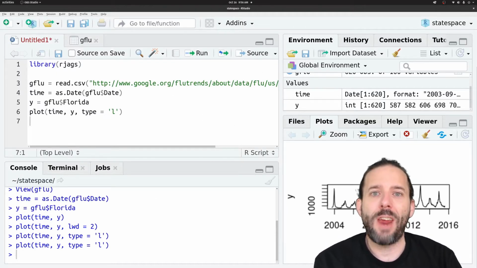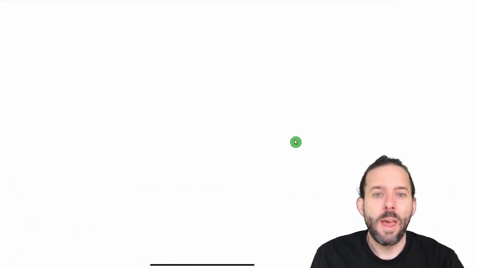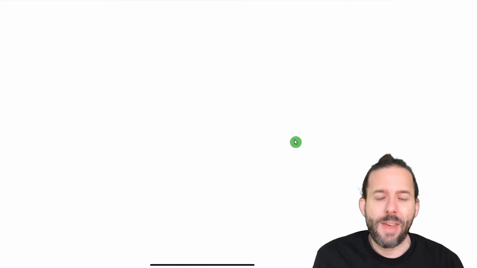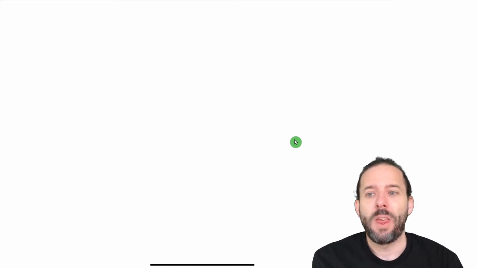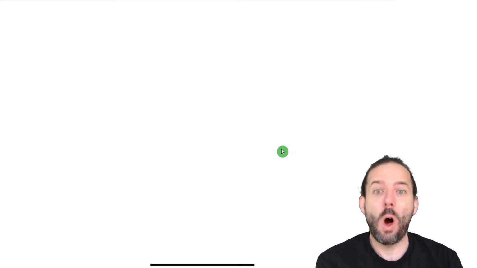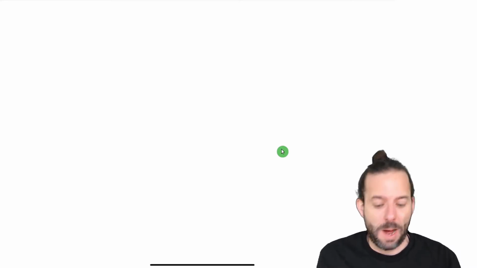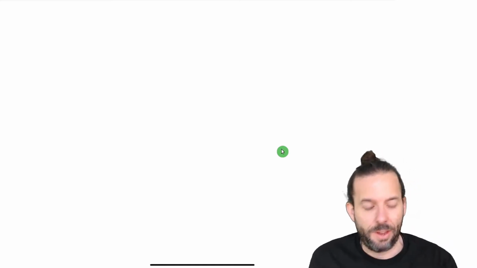Now, in order to understand what we're about to do in R, we need to talk for a minute about exactly what the structure of these state space models is like. And so the way that these models work is we have two separate models. We have one for the process and one for the observations. And so the basic idea behind these models looks like this.